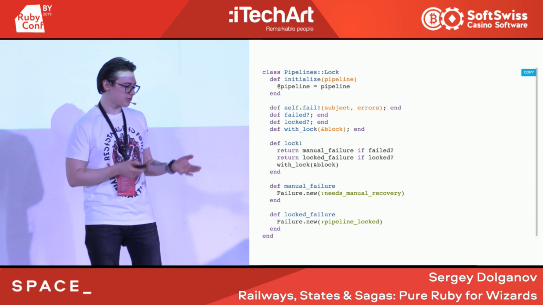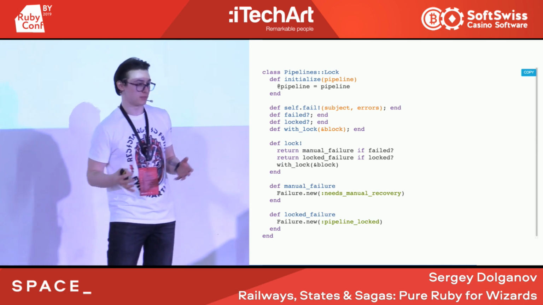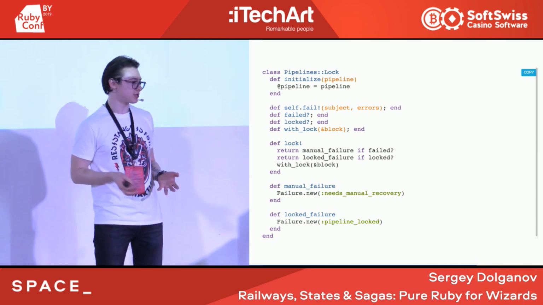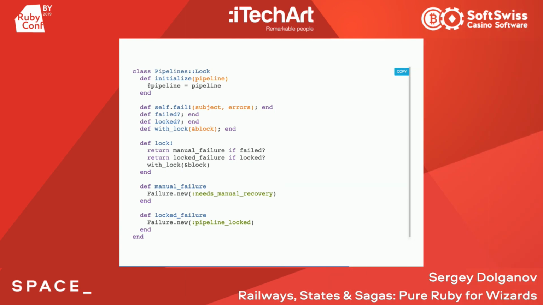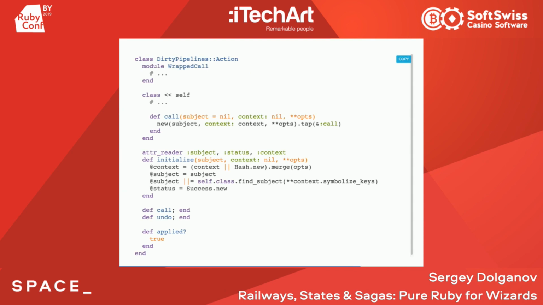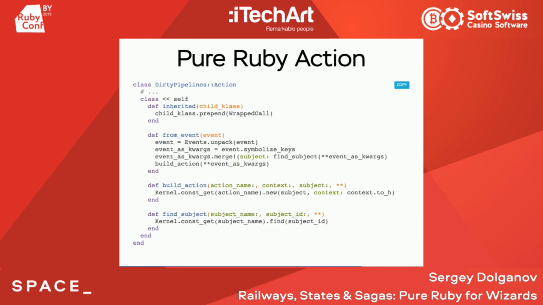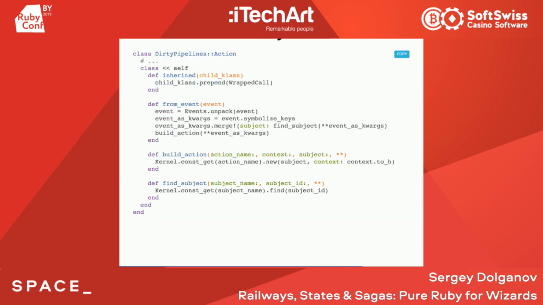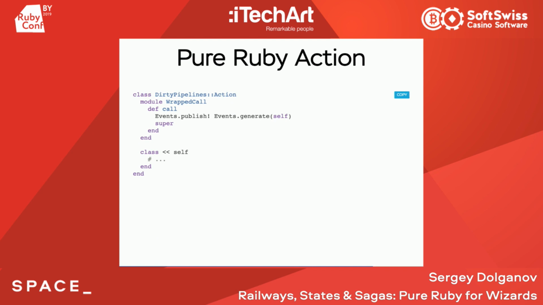What about locks? Actually, a locking mechanism is up to you because it depends on the transportation, and you could implement it yourself, just an interface. What is the action? Again, an interface with 3 methods, as I told you. But an interesting point here is that when we inherit it, we prepend a wrapped call model. The wrapped call model is just something that publishes an event before any action runs in the call method.